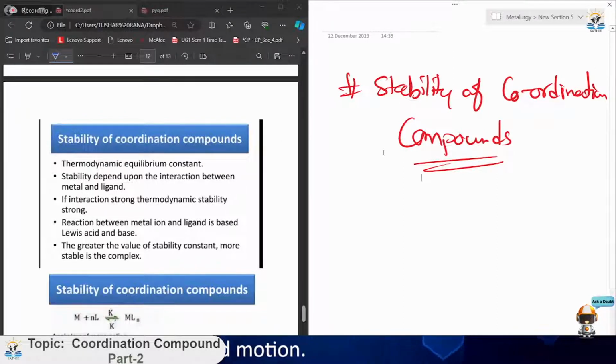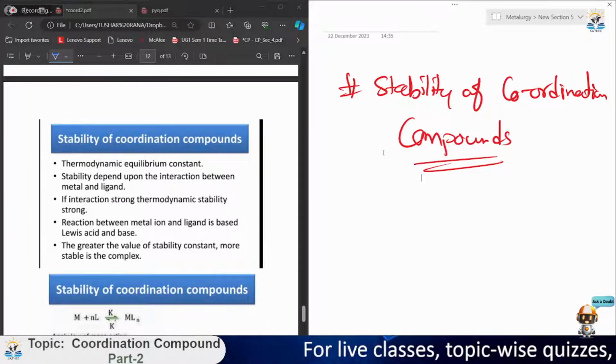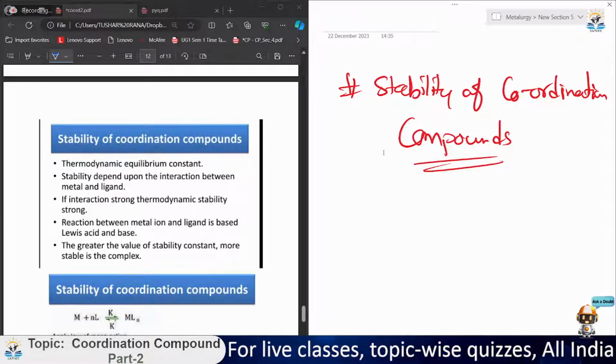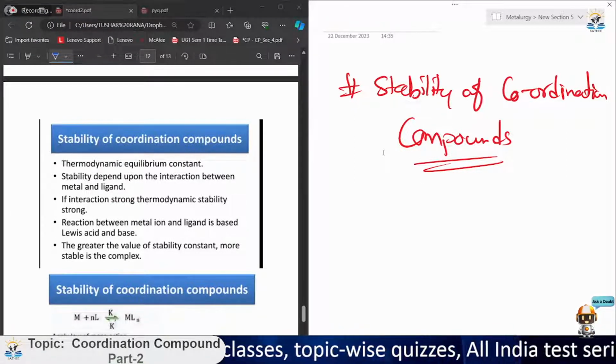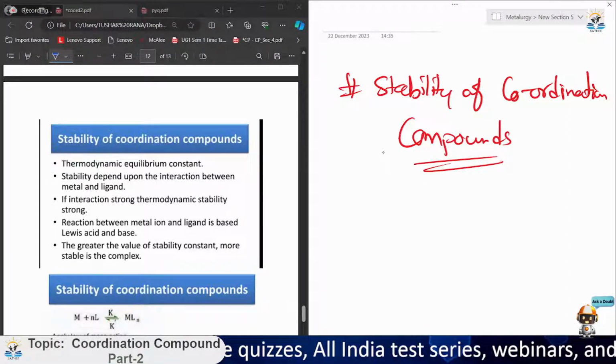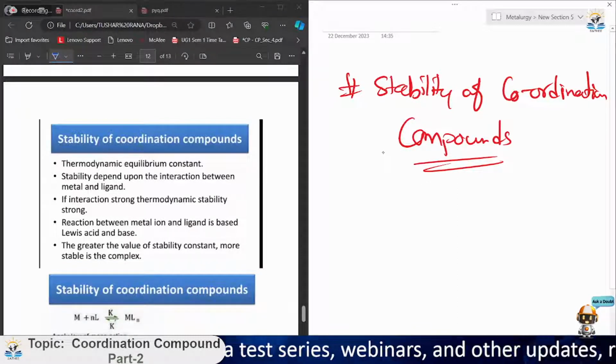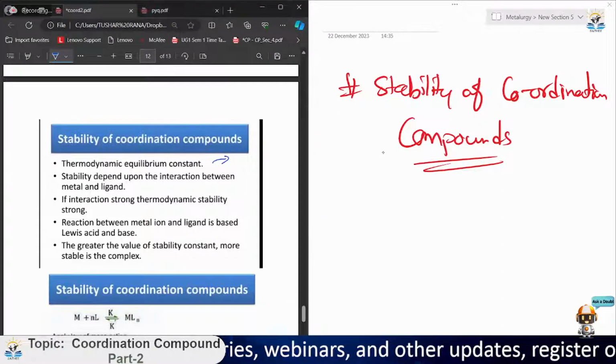If we are making certain compounds by different hybridization of the valence electrons of the ligand and metal ion, there will be certain questions about the stability of the product formed, because we can form different structures, as we have seen in the isomerism part. But that was regarding VBT only. Now, stability of coordination compounds. We will also have a stability constant, a thermodynamic equilibrium constant, which you all know.